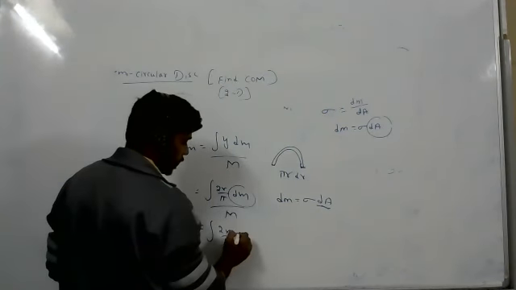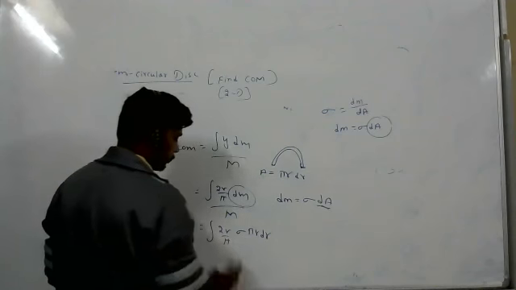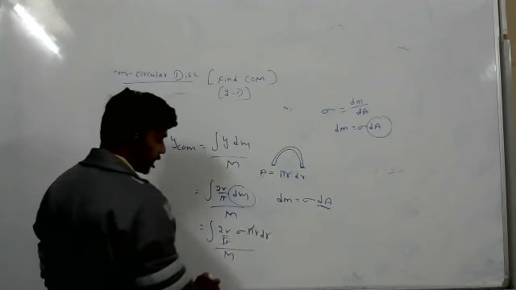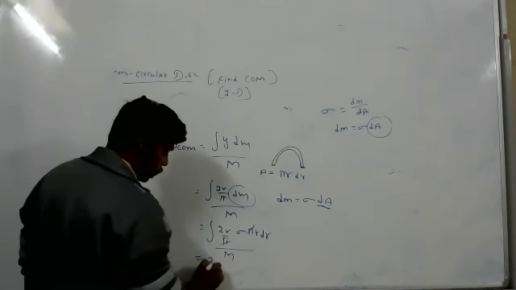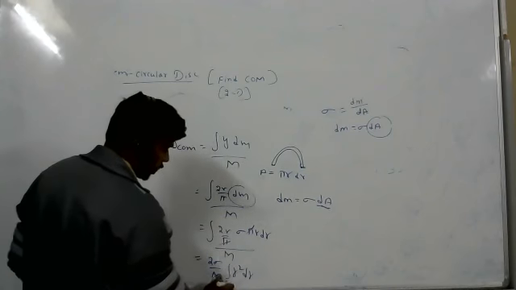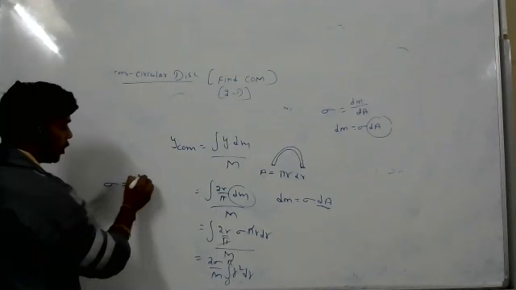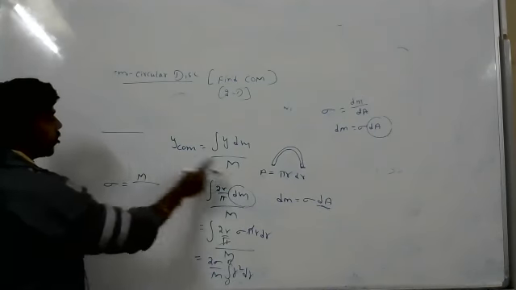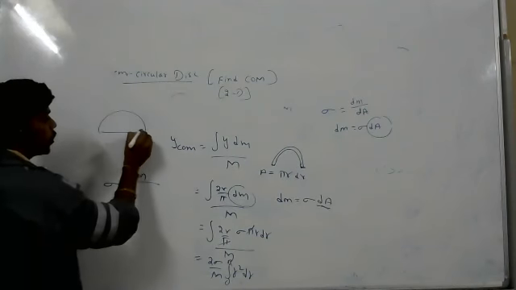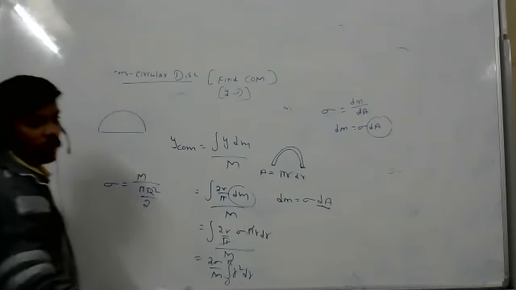So we substitute that: integration 2r by pi, dm is nothing but sigma, area is nothing but pi r dr, by M. Pi will get cancelled. So 2 sigma by M we take common, and you remain with r square dr, from 0 to R. Once again, in the sigma place, we just have to substitute mass per area. This sigma is not for this small one, now it is for the total, so for the total, pi r square by 2. That we have to substitute. That's all. You will get the answer.